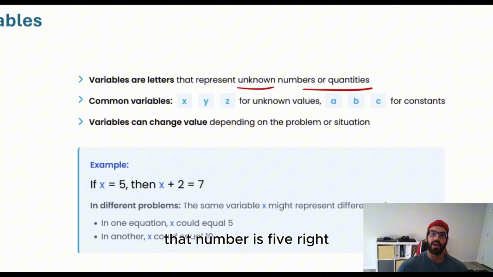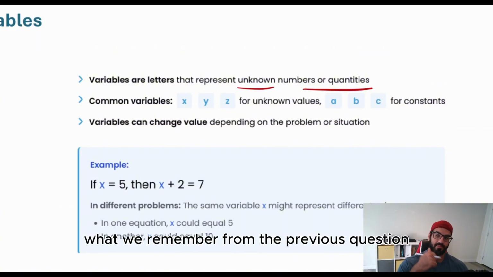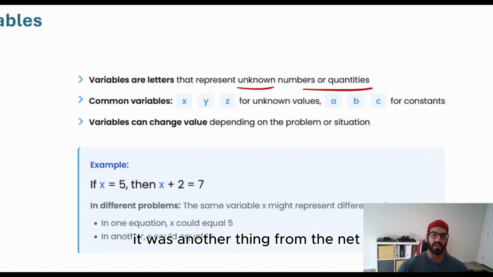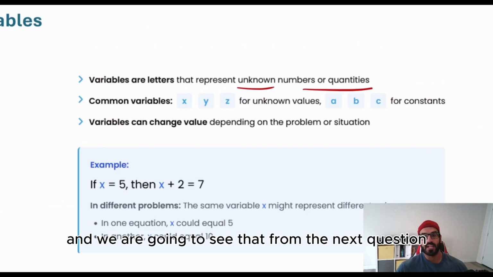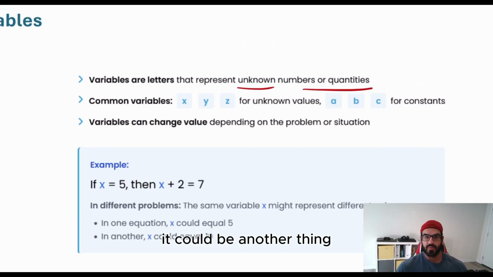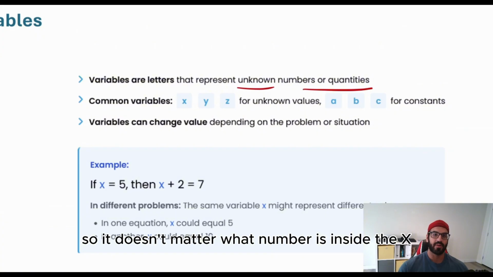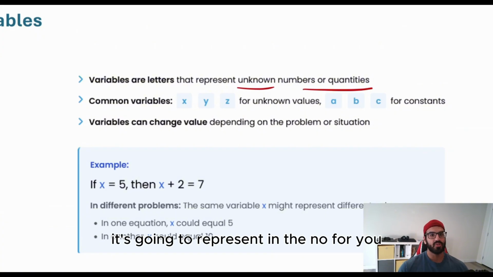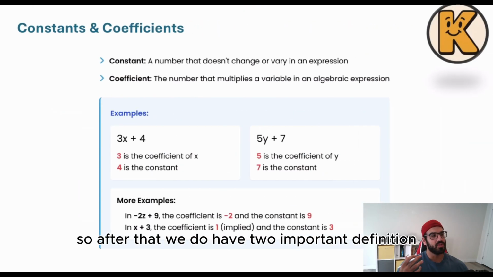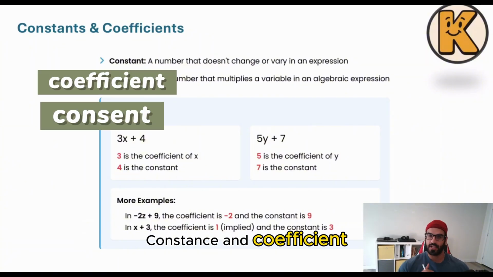That number is 5, right? What we remember from the previous question, x was another thing. And we are going to see that from the next question, it could be another thing. So it doesn't matter what number is inside, the x is going to represent an unknown for you. So after that, we do have two important definitions, constants and coefficient.